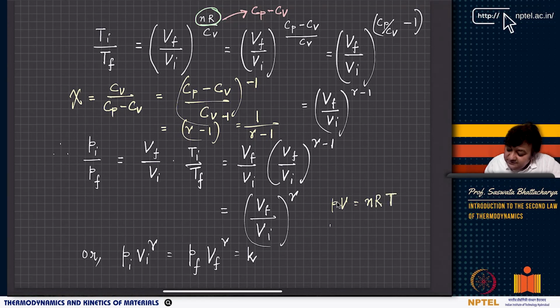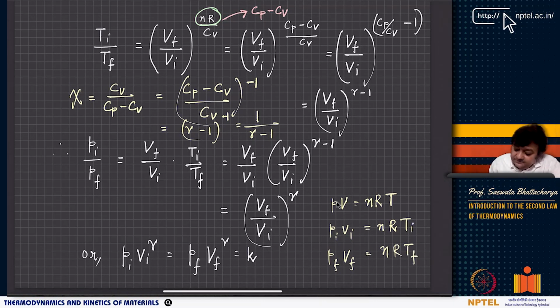So Pi Vi equals nTi, and Pf Vf equals nTf.